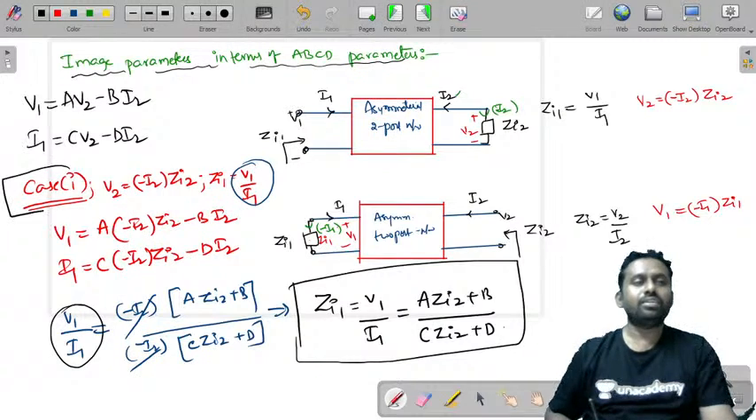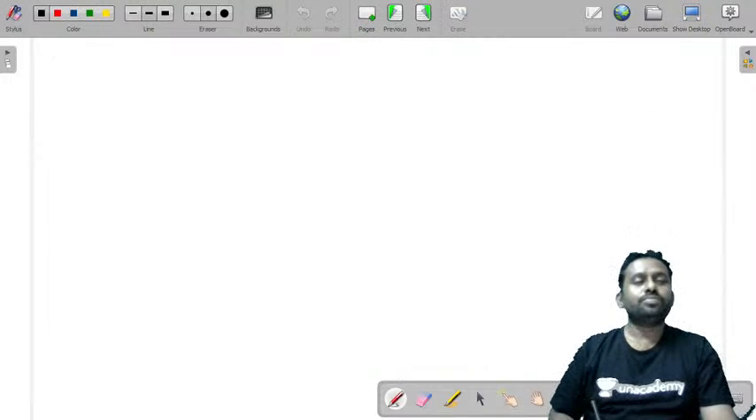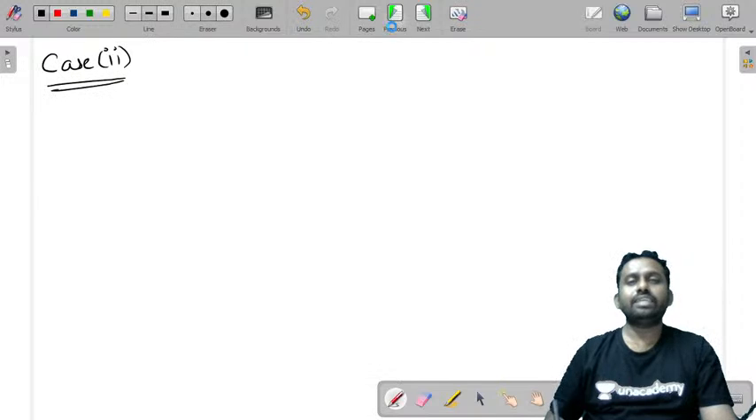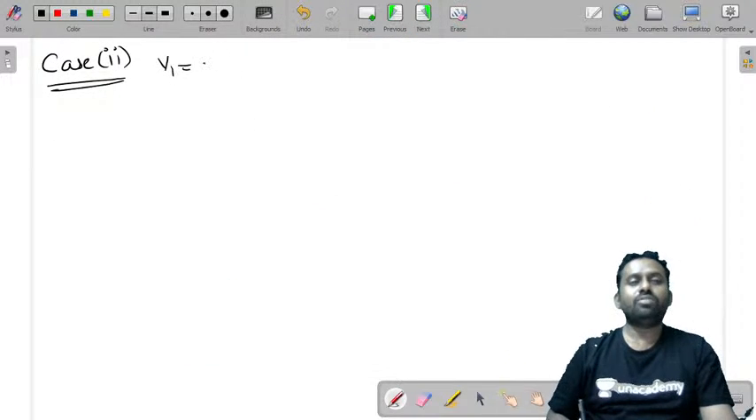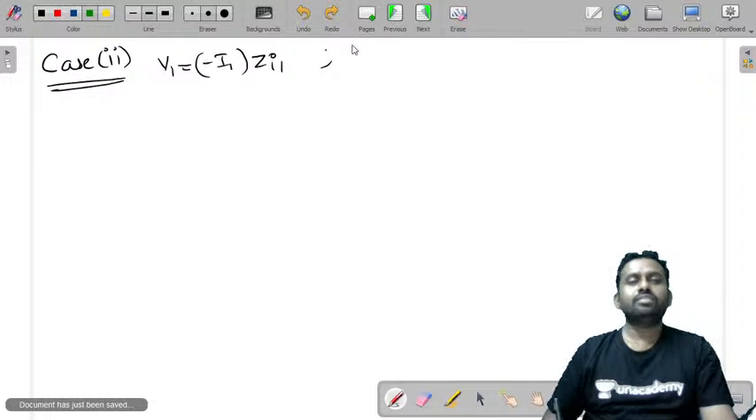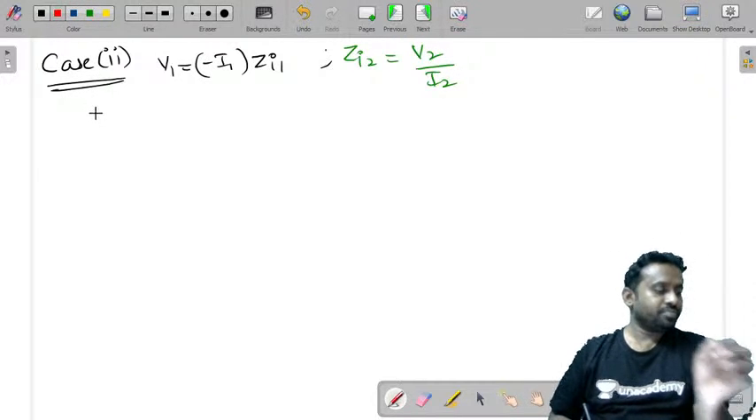Similarly, this is case 1. You also need to find case 2. So let us take case 2. This is the first case and this is the second case. What is that? V1 is equal to minus I1 Zi1, and Zi2 is equal to V2 by I2. Now let's consider the equations.